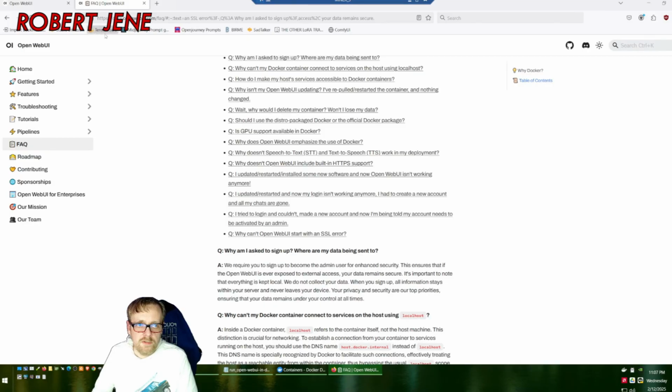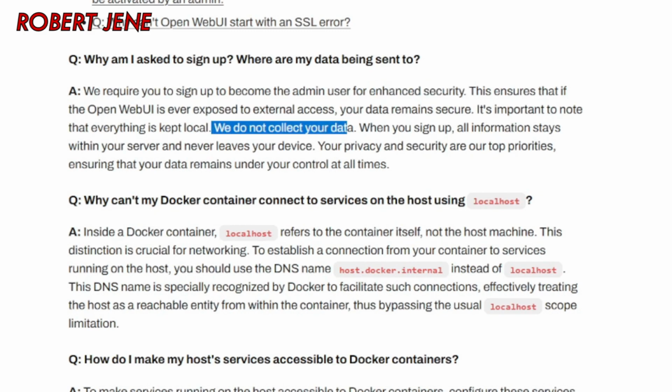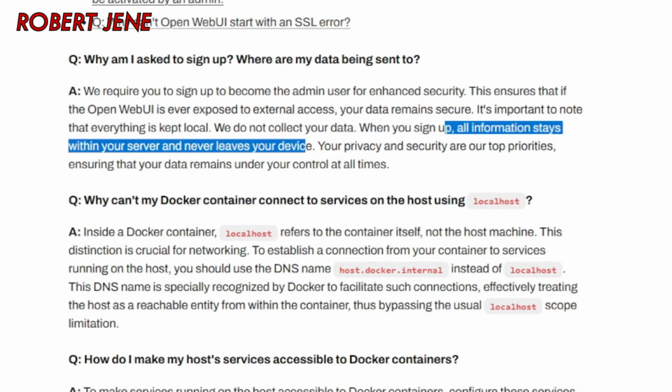Here's the documentation from open-webui. Why am I being asked to sign up? Where is my data being sent to? It's for enhanced security. What this is doing is making sure that other things on your computer can't see what open-webui is doing inside of Docker. We do not collect your data. All information stays within your server and never leaves your device.